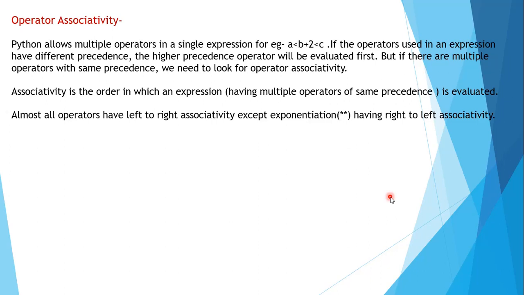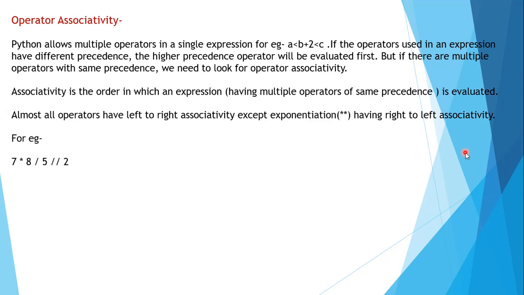That is, the operator on the left will be sorted first, then we'll move to the next right operator, and then to the next right operator, in a similar way moving to the extreme right. But if the operator is exponentiation, the power, in that case you consider the operation from right to left. That will get clear with this example.